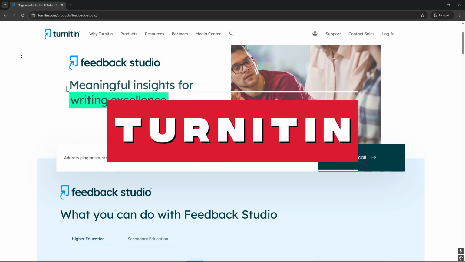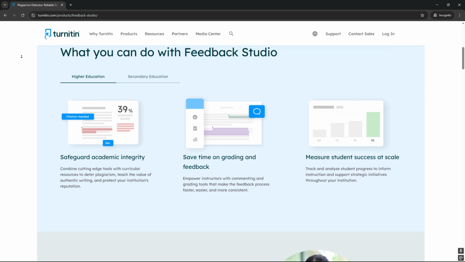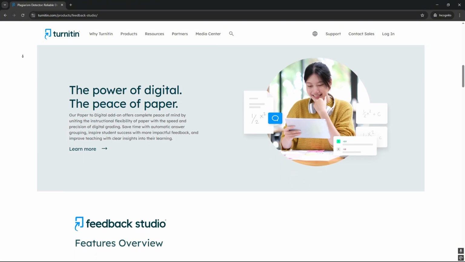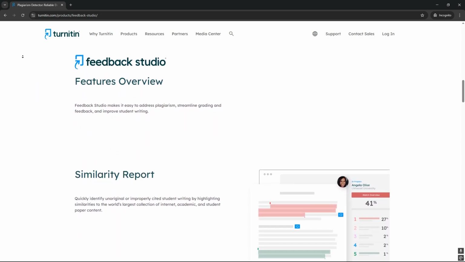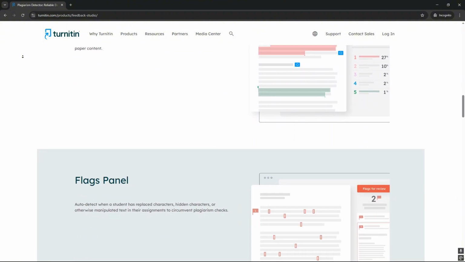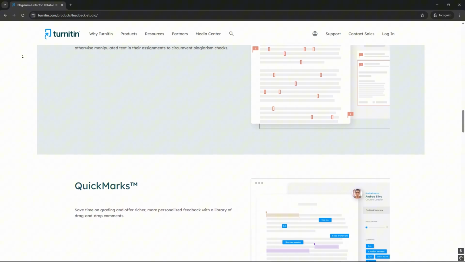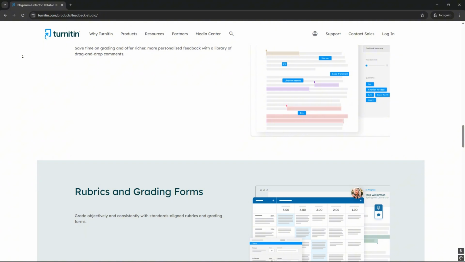Turnitin is well known for its ability to identify plagiarism by comparing submitted work to a huge database of scholarly and online sources. In order to identify information that is probably produced by AI models, it has also integrated AI detection, with an emphasis on maintaining academic integrity and making sure that student work is unique. It is mostly utilized by educational establishments.